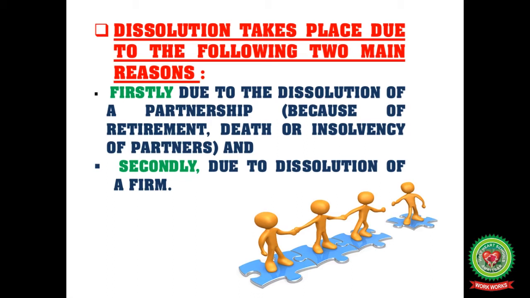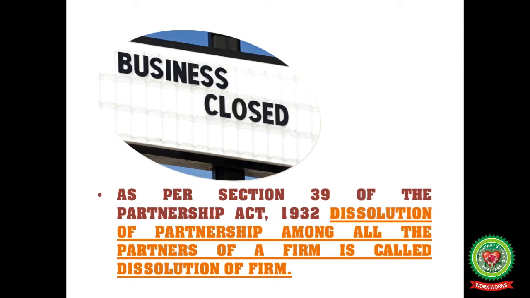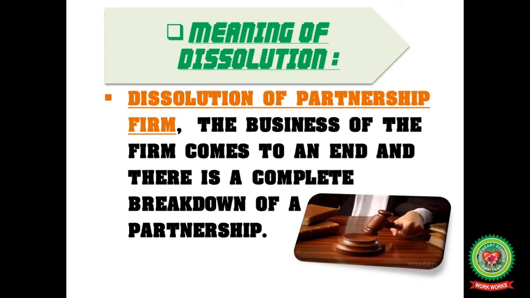Secondly, due to the dissolution of the firm. As per Section 39 of the Partnership Act 1932, dissolution of partnership among all the partners of the firm is called dissolution of firm. So under the Partnership Act 1932, dissolution among all the partners of the firm happens sometimes by agreement of all the partners, sometimes by law. There are a number of reasons for this dissolution. First of all, let us know the meaning of dissolution, then I will explain the reasons for dissolution.